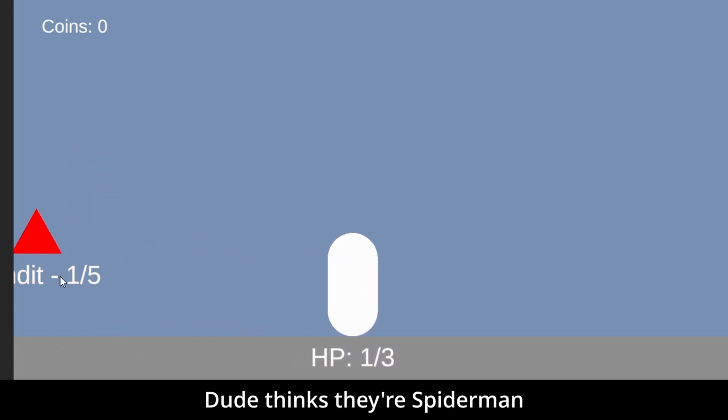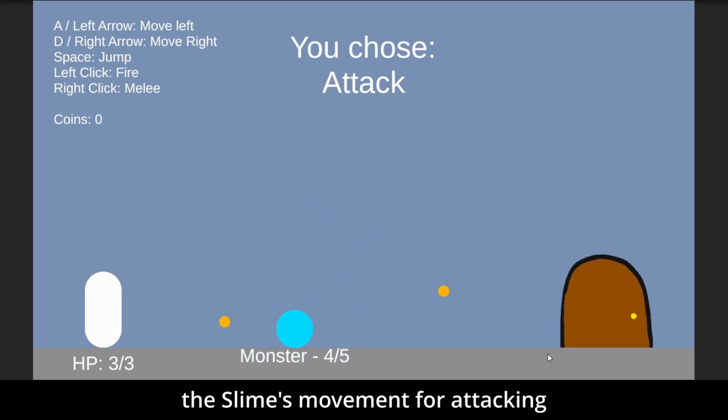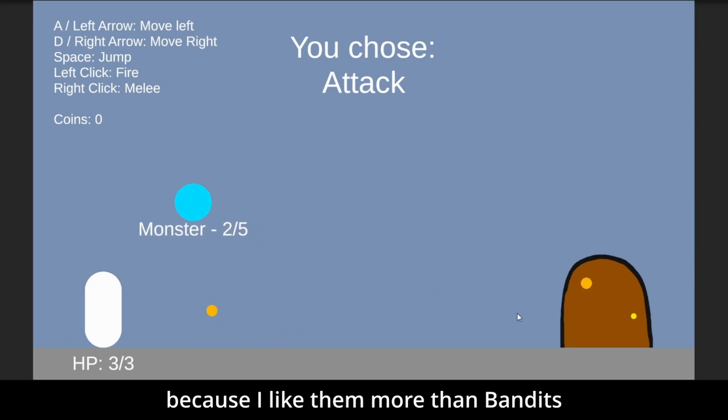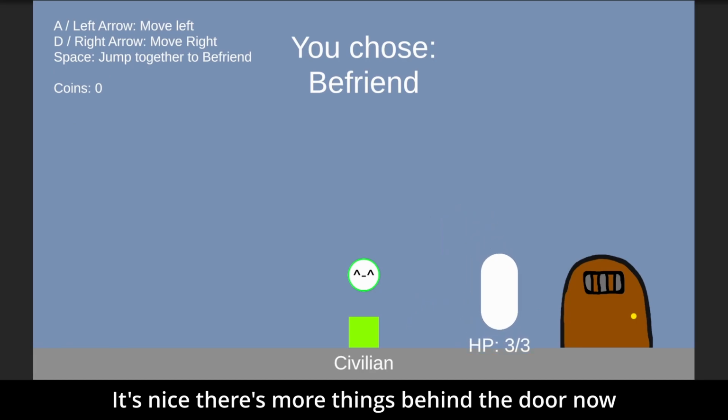Dude thinks they're Spider-Man. Anyways, I sourced out the slime's movement for attacking, and gave them 5 fate points, because I like them more than the bandits. It's nice having more things behind the door now.